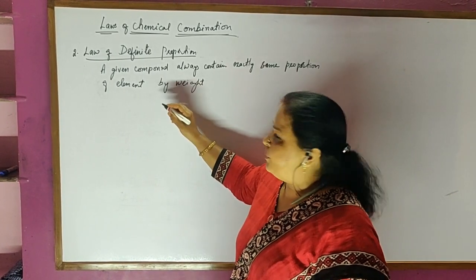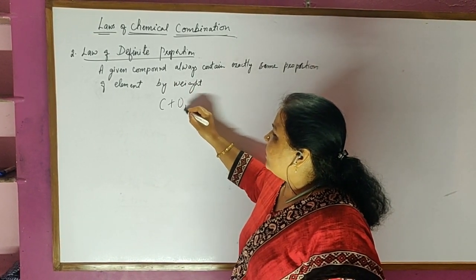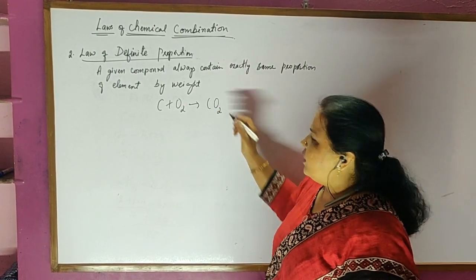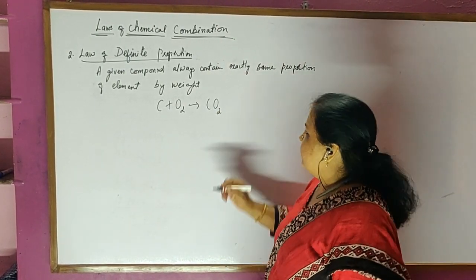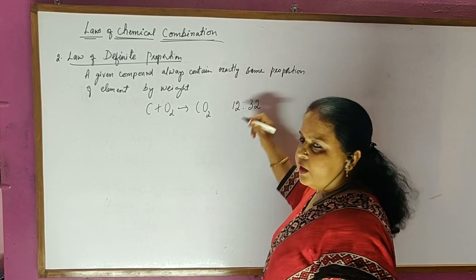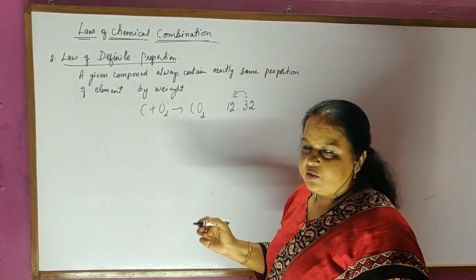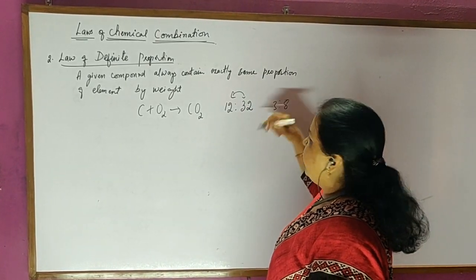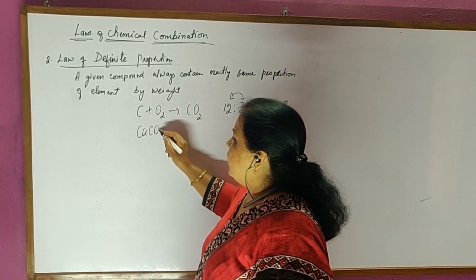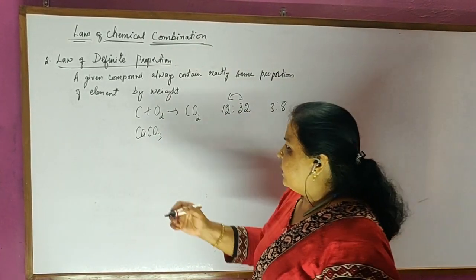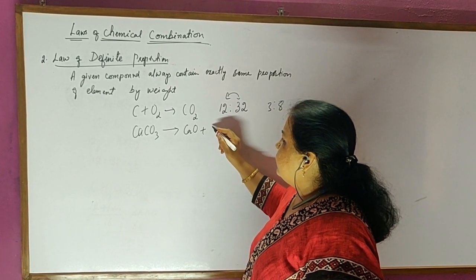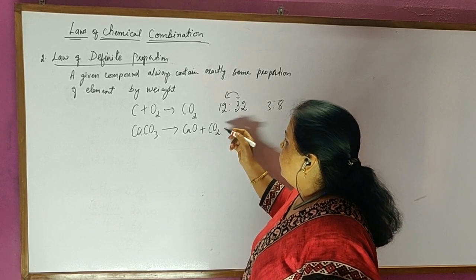Let's take an example. If you take the formation of carbon dioxide from carbon and oxygen, the ratio of the carbon and oxygen elements is 12:32. As a simple ratio, it is 3:8. Take another way we get carbon dioxide. You can burn or heat calcium carbonate, and it will form calcium oxide and carbon dioxide.